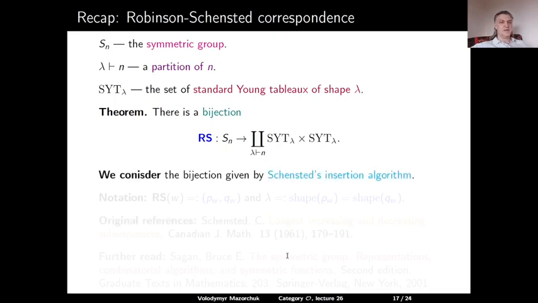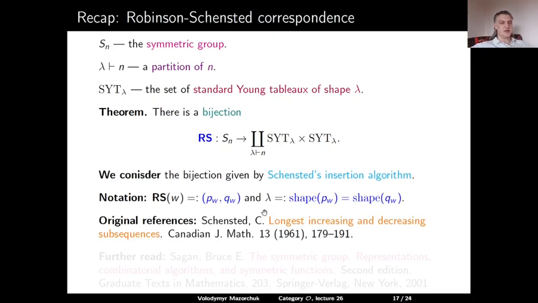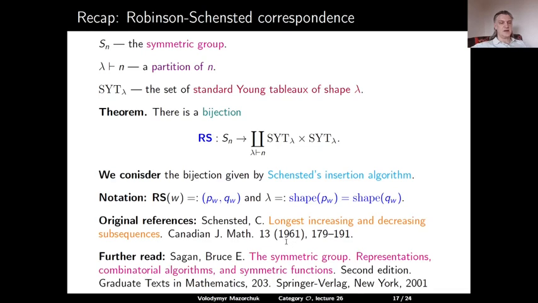So let us fix such a bijection, which is given by the Schensted insertion algorithm. We will need the notation that the Robinson-Schensted correspondent of w is a pair P(w), Q(w), where P(w) is the insertion tableau and Q(w) is the recording tableau, and lambda is the common shape of P(w) and Q(w). This algorithm was originally described by Schensted in his paper in 1961, and for more details, one can read Sagan's book, The Symmetric Group, from 2001.